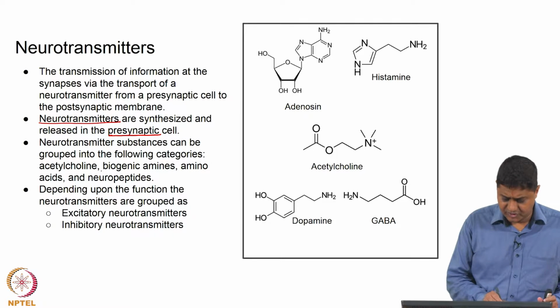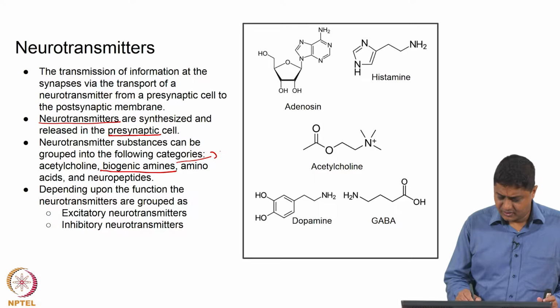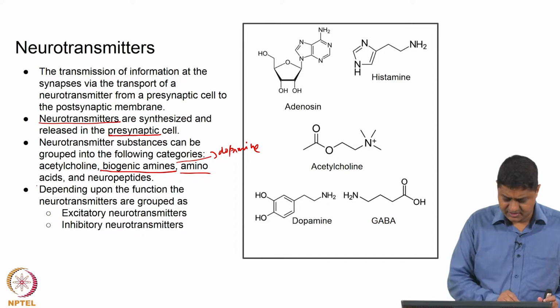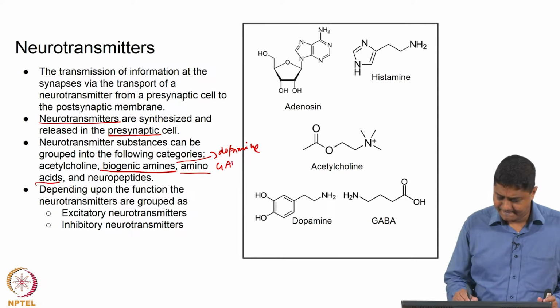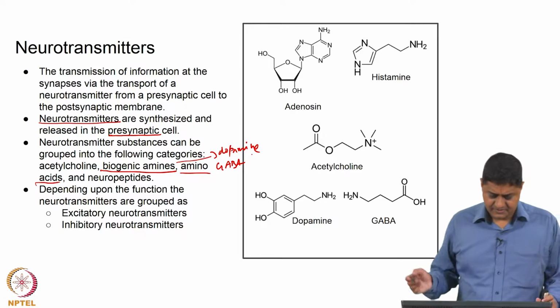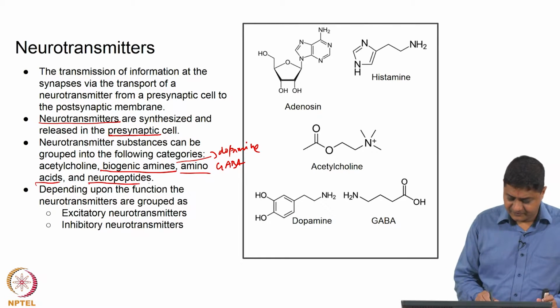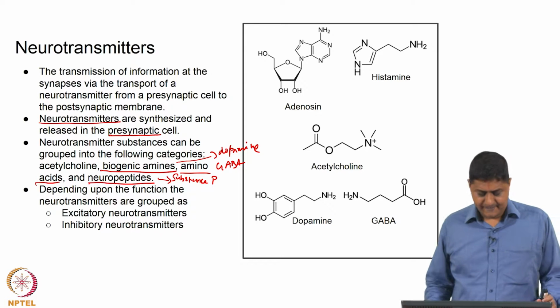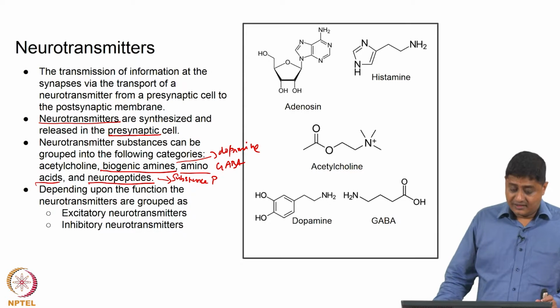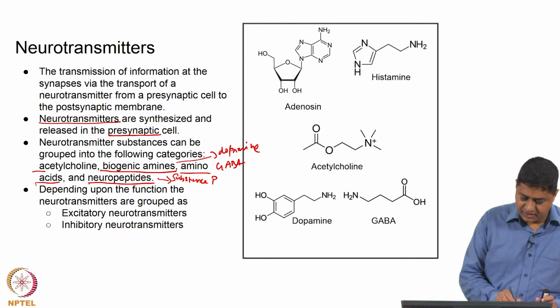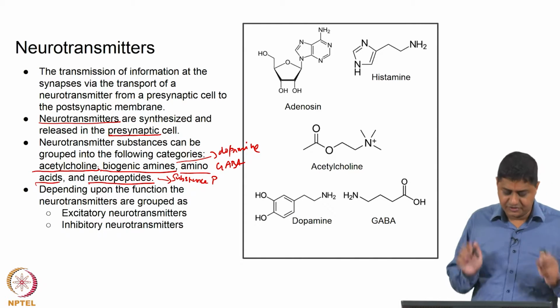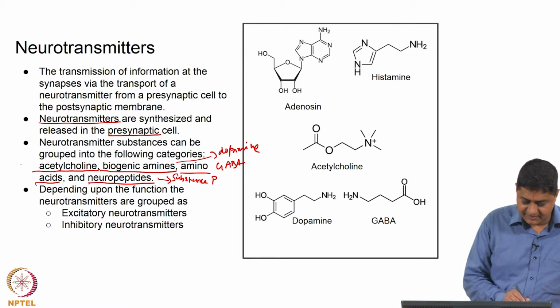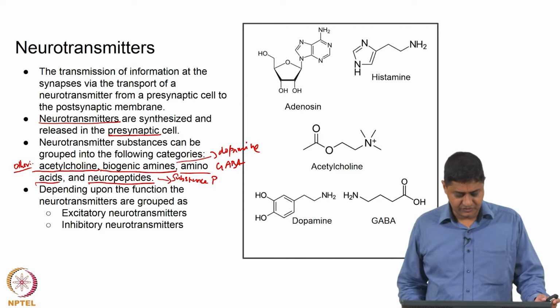These are biogenic amines, example is dopamine; amino acids, example is GABA, glutamate; neuropeptides, example is substance P or somatostatin, right. And then there are other neurotransmitters. An important neurotransmitter classified as other neurotransmitters is acetylcholine.